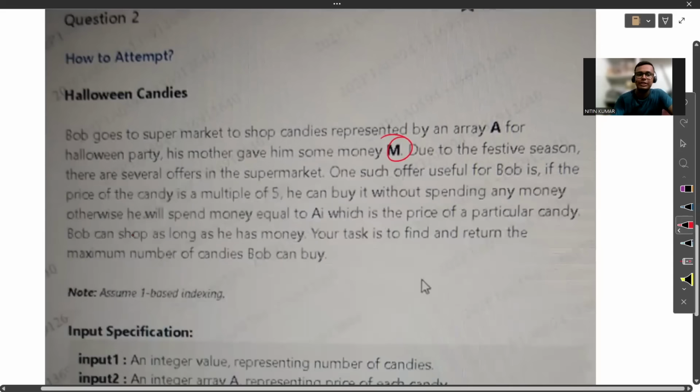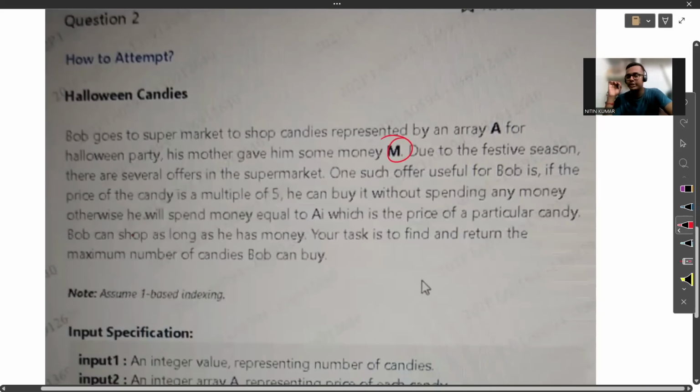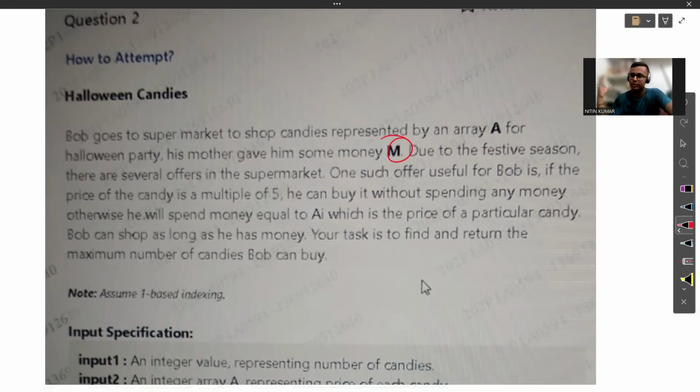Due to the festive season, there are several offers in the supermarket. We know that in the festive season, there are multiple offers going on. So the question is framed this way: since this is the festive season, there are several offers in the supermarket. Now, what are the offers?